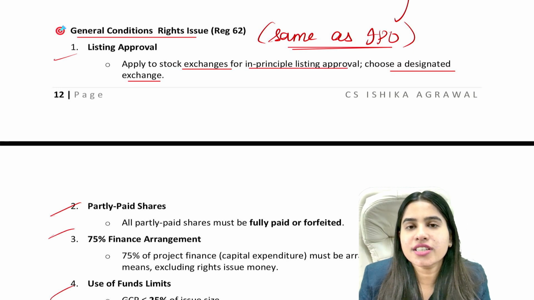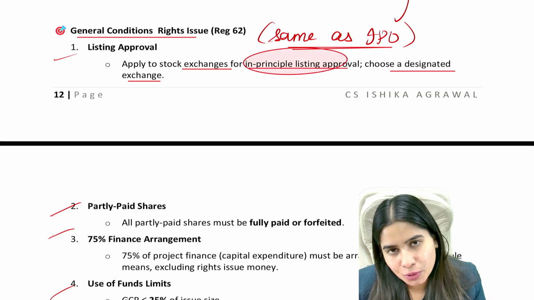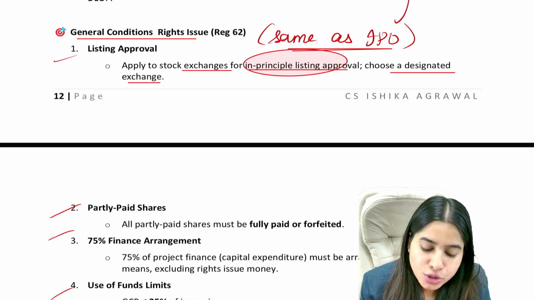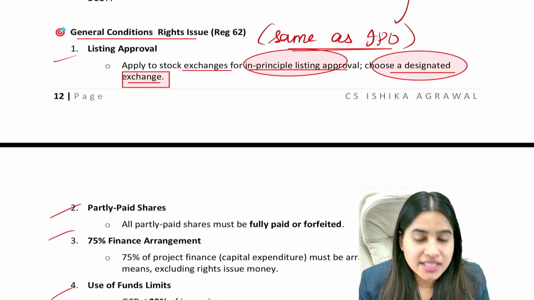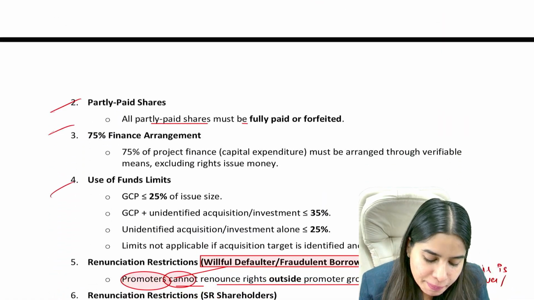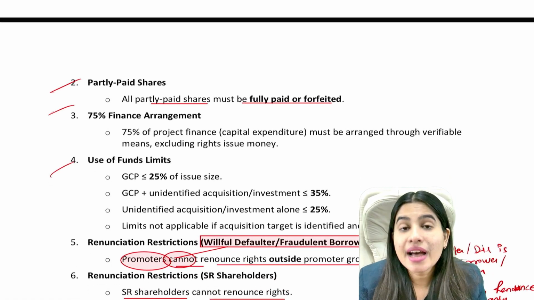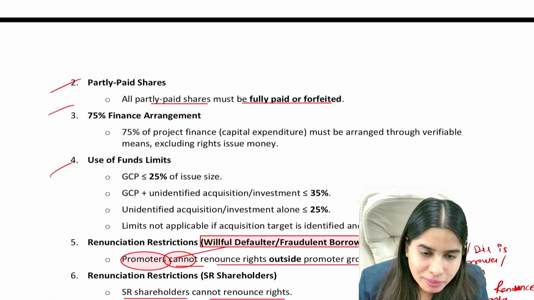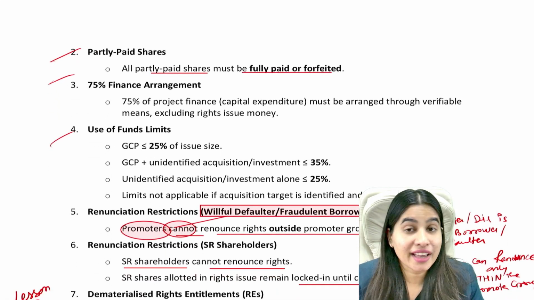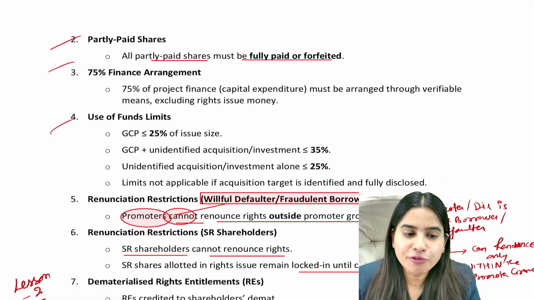Let's say I want to list my right shares in BSE and NSE both, then I have to apply in BSE and NSE both for getting listing approval, and I have to choose one out of those as a designated stock exchange. Next, if there are partly paid up shares, I have to either convert them into fully paid up or forfeit them, which means if there are partly paid up shares, I cannot make a right offer. I have to exhaust all the partly paid up shares by converting them into fully paid up or forfeiting them.